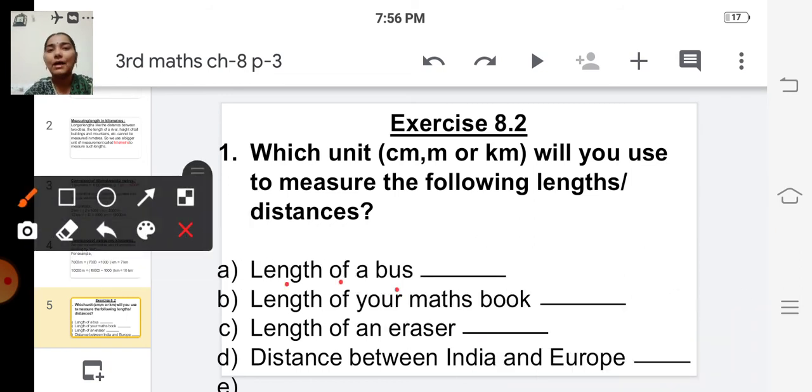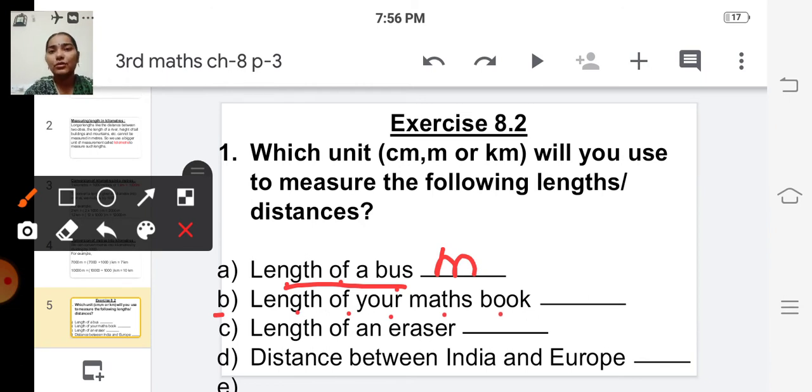First question, length of a bus. Can we find the length of a bus in centimeters using your ruler? No, it is impossible, right? So we have to use the meter tape. So we can measure the length of a bus in meter. And the second one, length of your maths book.